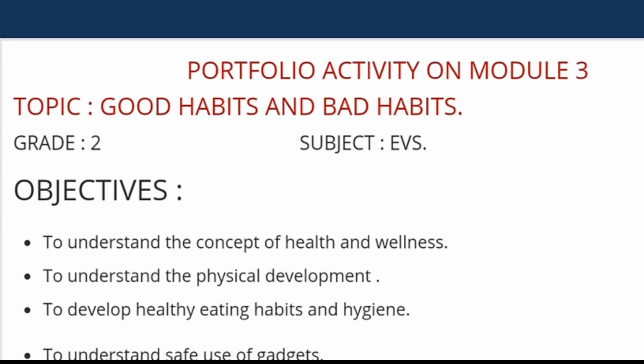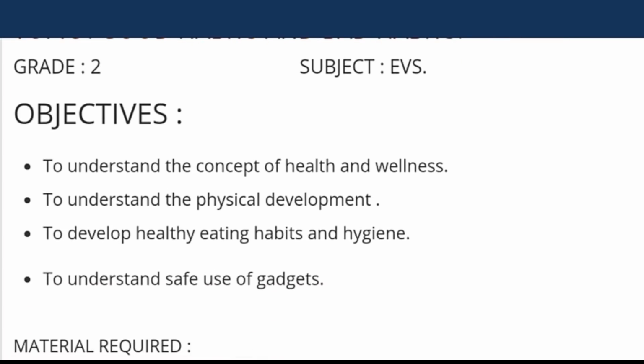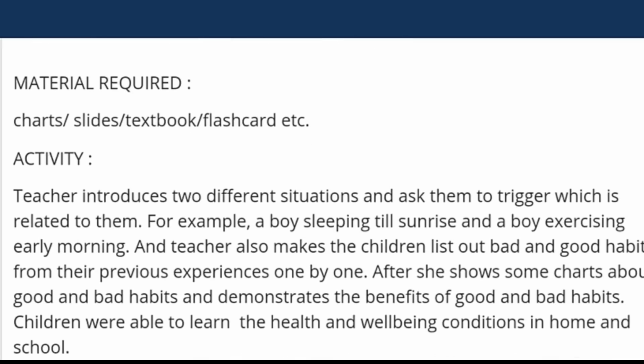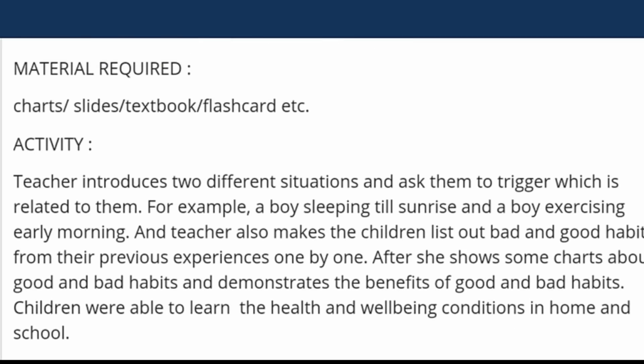My topic is good habits and bad habits. I took grade 2, class 2, subject EVS. Now friends, objectives. You see the objectives. The first objective is to understand the concept of health and wellness, to understand physical development, to develop healthy eating habits and hygiene, to understand the safe use of gadgets, and to know the importance of good habits. The second part is material required, that means TLM: charts, slides, textbooks, flashcards or any PPT.